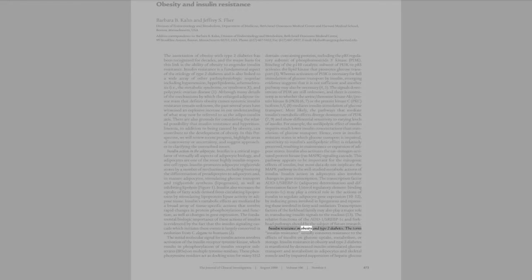Insulin resistance in obesity and type 2 diabetes. The term insulin resistance usually connotes resistance to the effects of insulin on glucose uptake, metabolism, or storage. Insulin resistance in obesity and type 2 diabetes is manifested by decreased insulin-stimulated glucose transport and metabolism in adipocytes and skeletal muscle and by impaired suppression of hepatic glucose output.